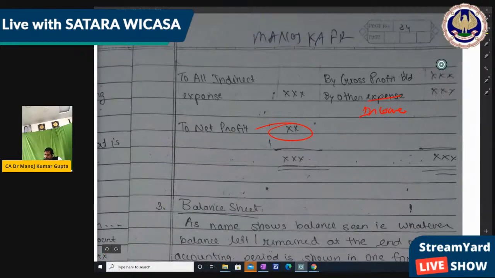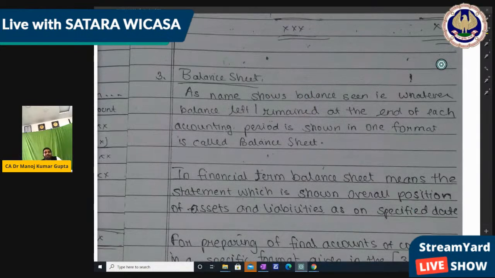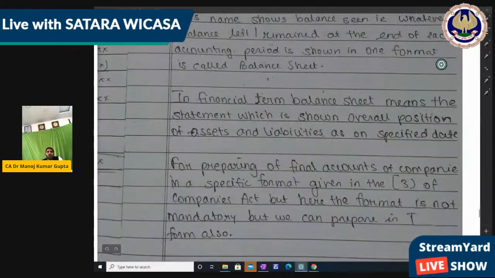Then the balance sheet, as its name shows, is whatever balance remains at the end of each year's accounting period, shown in the format called the balance sheet. In financial terms, the balance sheet is the statement showing the overall position of assets and liabilities as on a specific date, right?